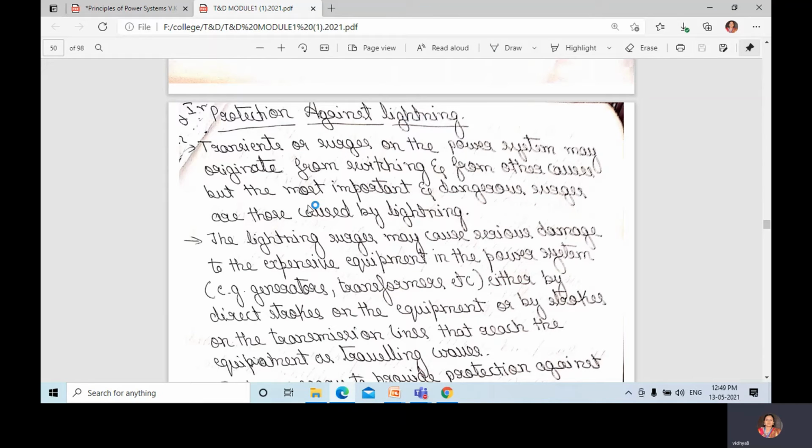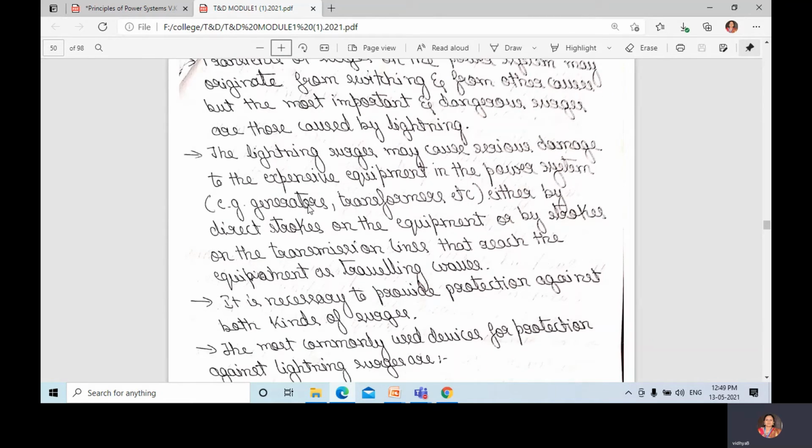Transients or surges on the power system may originate from switching and from other causes, but the most important and dangerous surges are caused by lightning. Lightning surges may cause serious damage to expensive equipment in the power system, for example generators, transformers, etc. These are caused either by a direct stroke on the equipment or by a stroke on the transmission lines, that is, by traveling waves. It is necessary to provide protection against both kinds of surges.